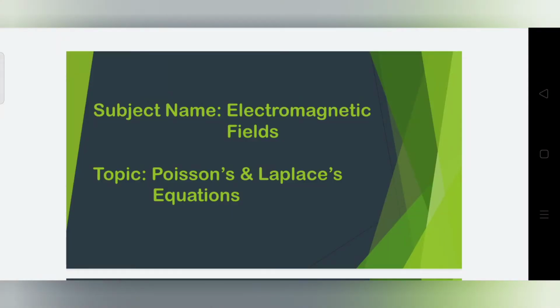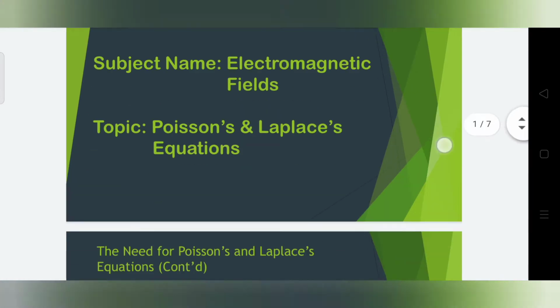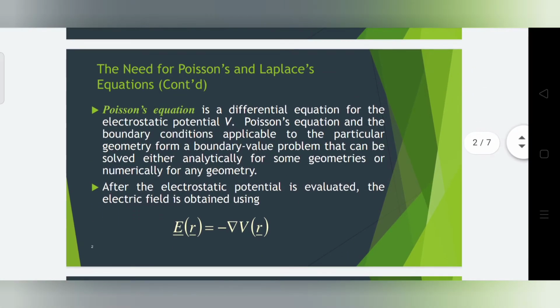In this video, we are going to see about Poisson's and Laplace equation along with the uniqueness theorem. First, the need for Poisson's and Laplace equation. Poisson equation is a differential equation for the electrostatic potential V.